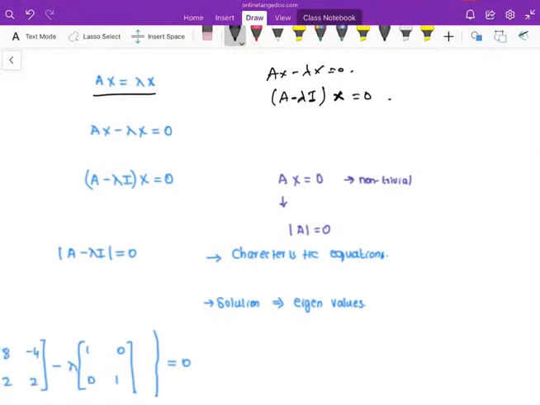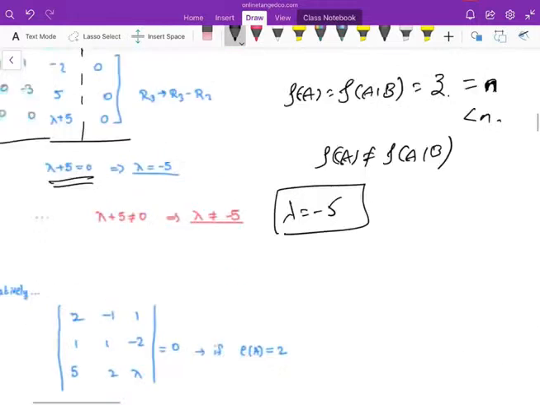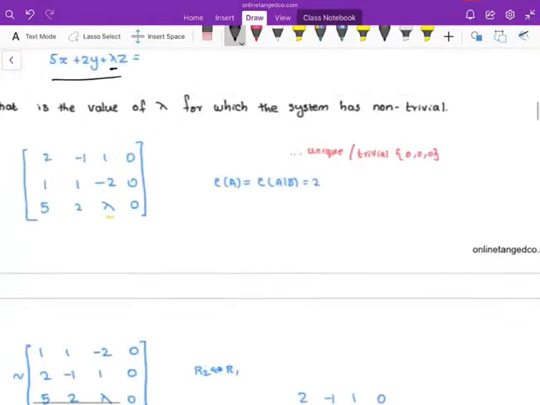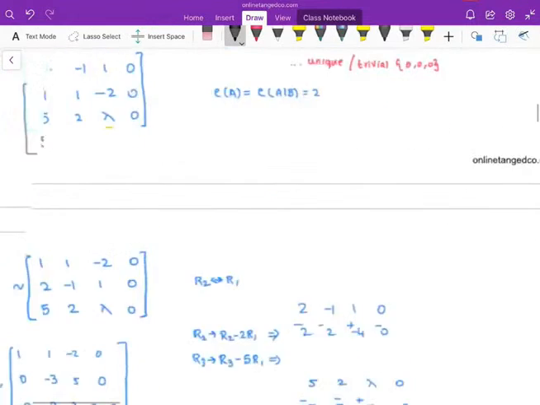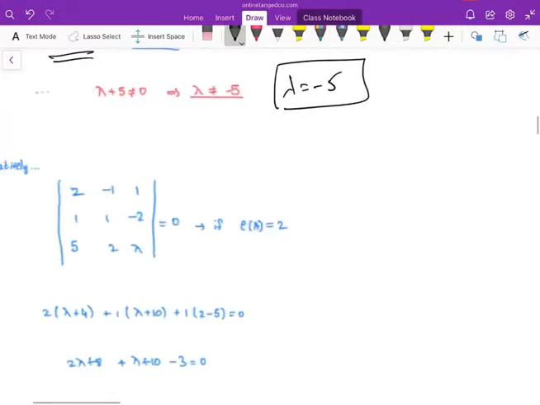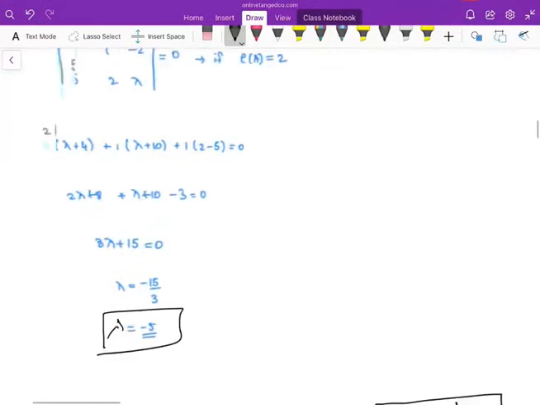We need a non-trivial solution. A trivial solution, in a sense, is x equal to 0. We don't need that. We need a non-trivial solution, which means this quantity should go to 0, so the determinant of this will go to 0. That's what I explained before. The reason I came up with this problem is to get the non-trivial solution. Either you do the row echelon form, or simply you take the determinant equal to 0. That will give you the answer.